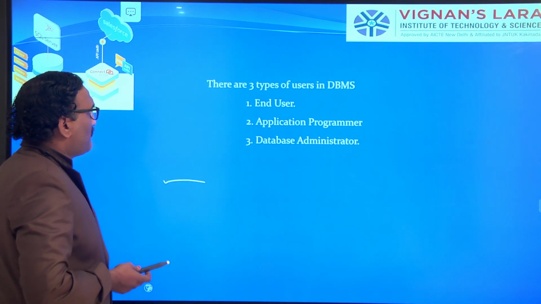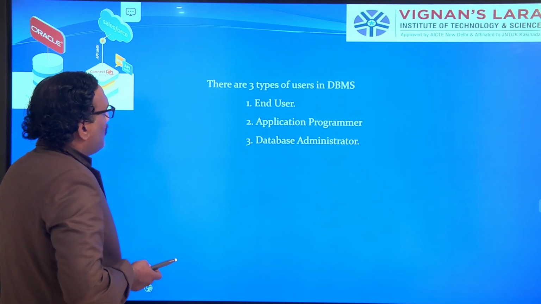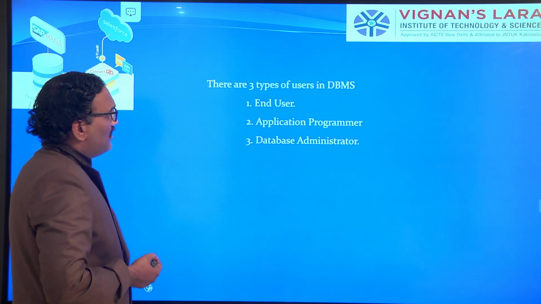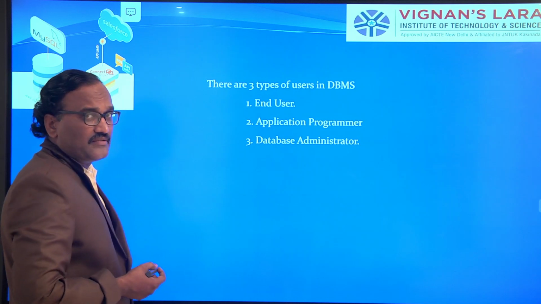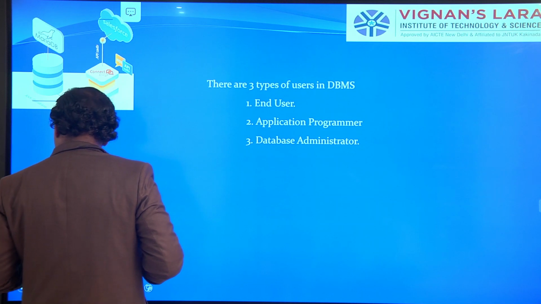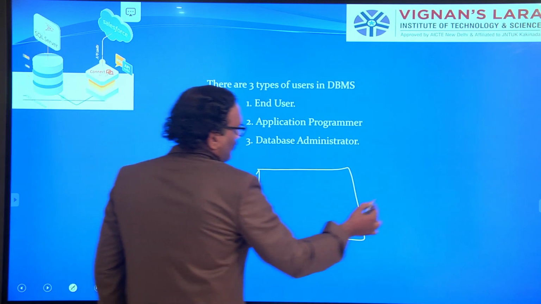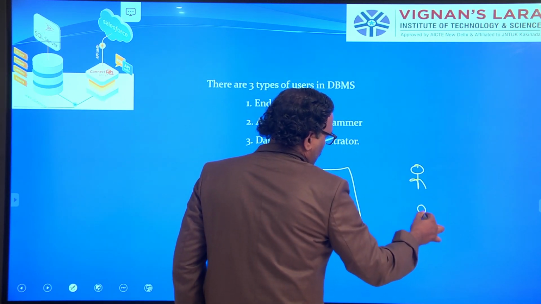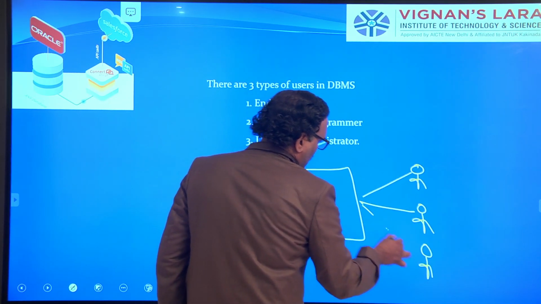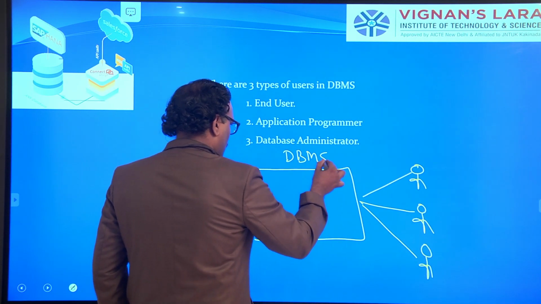There are mainly three types of users in a DBMS. One is the end user, another is the application programmer, and another is the database administrator. Let us look at how this works. Suppose we are all users, and all the users are interacting with this DBMS.